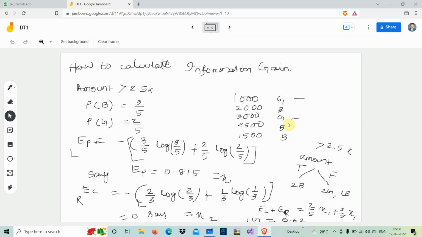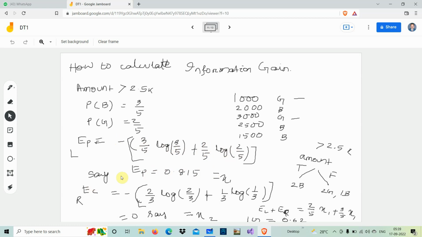Let it be. Then how do we calculate the entropy? Entropy, I told you, is the summation of minus Pi log of Pi. Here the PB is 3 by 5, and the PG is 2 by 5. So minus of 3 by 5 log 3 by 5, minus of 2 by 5 log 2 by 5, because the minus sign is already taken common, so both are plus. Simplifying the entire equation, we find the entropy of parent is 0.815, and we take it as x1.